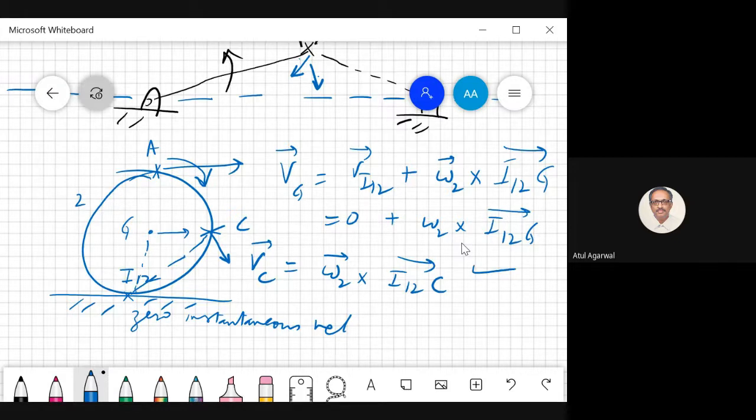Suppose I choose my axis of rotation as point G. Now if I say I want the velocity of point A, so what I have to say: velocity of G plus velocity of A with respect to G.